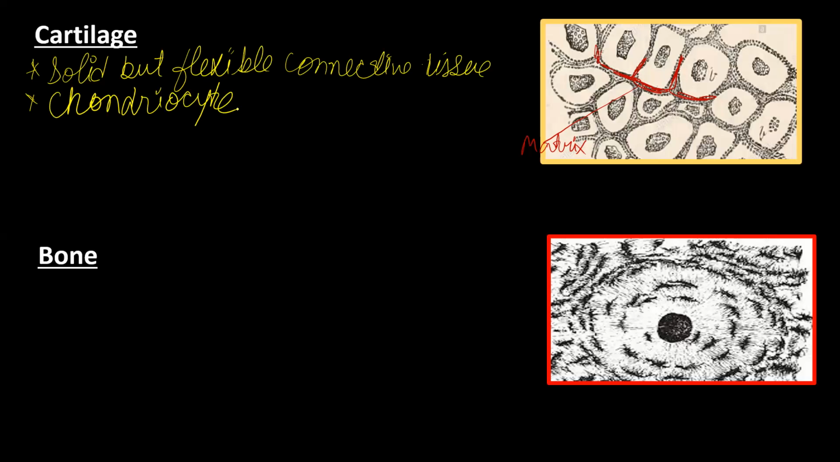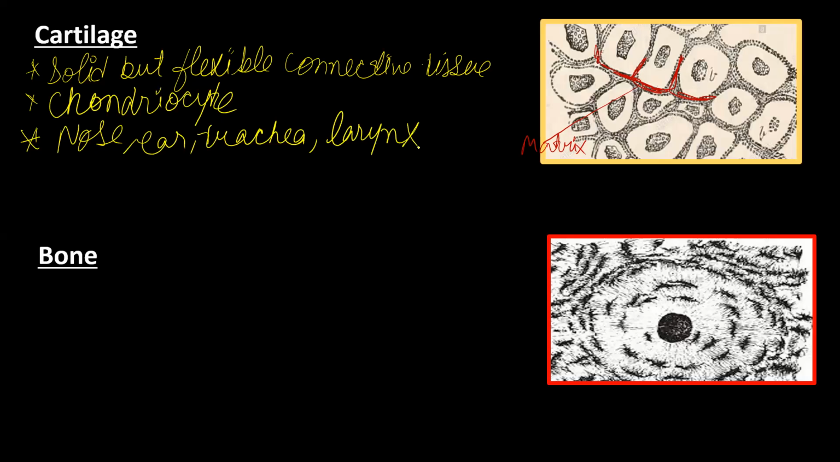Clear? And these cells are small in shape, and that space is known as lacunae. Okay, and where is it located? This cartilage is located in the nose, ear, trachea, and of course, larynx.